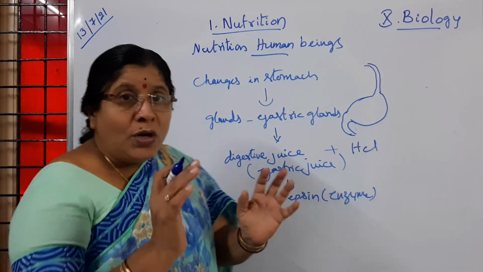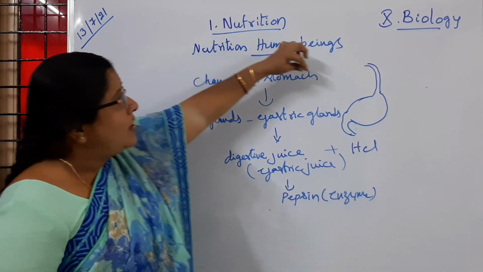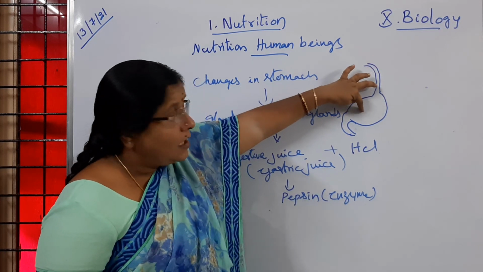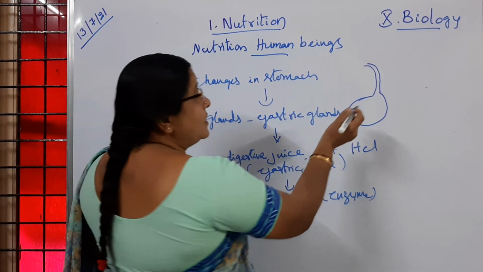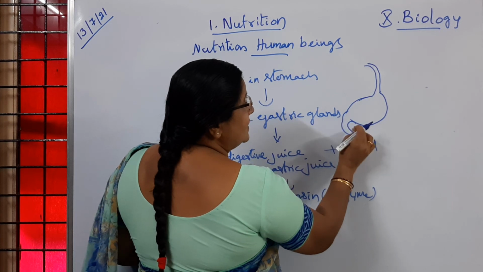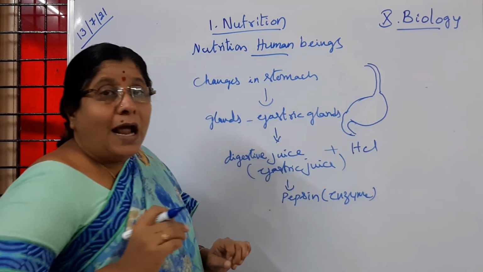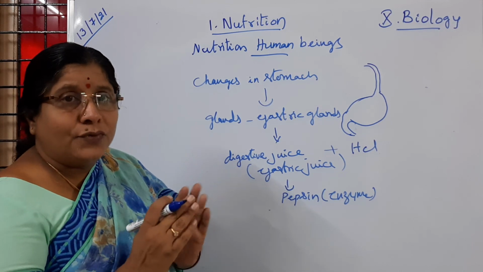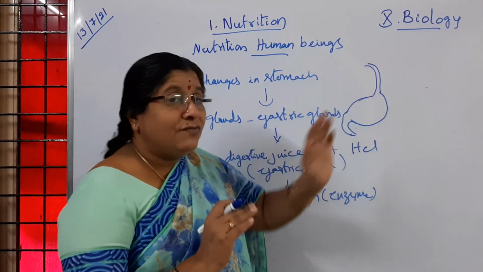And a small portion of the bolus enters into the stomach, and afterwards the sphincter muscles close, valve-like structures that allow food to pass in only one direction.